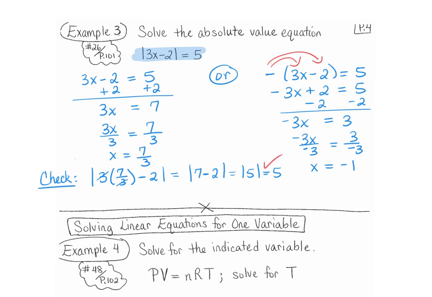So now we check -1. The absolute value of 3 times -1 minus 2 is the same thing as the absolute value of -3 minus 2. That's the absolute value of -5. The absolute value of -5 is 5. So again, this checks as well. So our solution set is x equals -1 and 7/3.